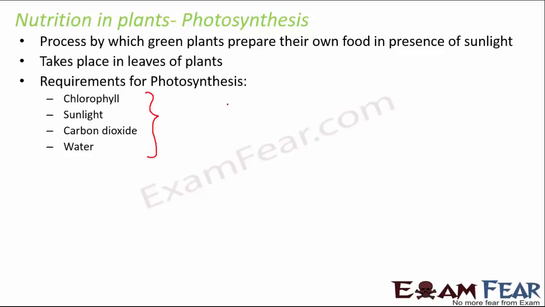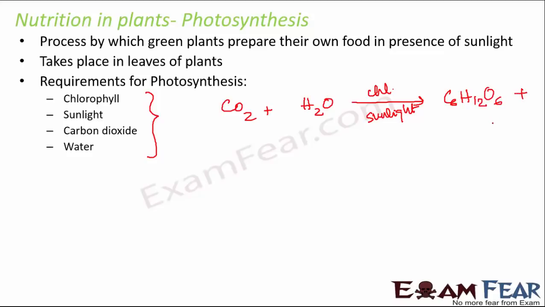In photosynthesis, carbon dioxide and water combine together in presence of chlorophyll and sunlight. They form food in the form of C6H12O6, plus water is released, plus oxygen is released. If you balance this equation, this would be 6, this would be 12, this would be 6 and this would be 6. So this is the entire thing that happens in photosynthesis.